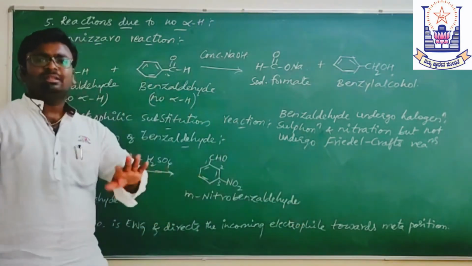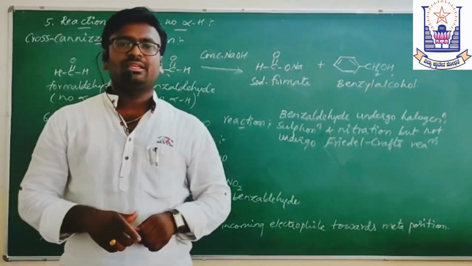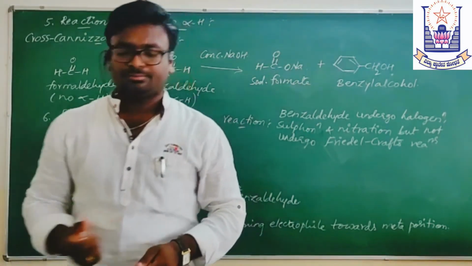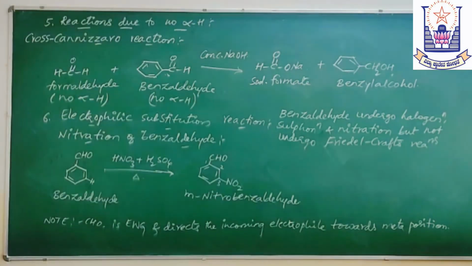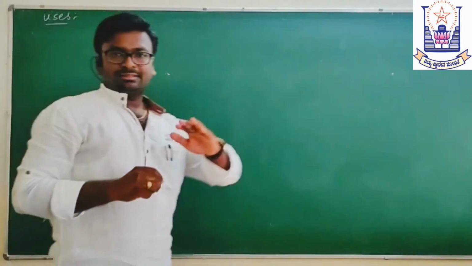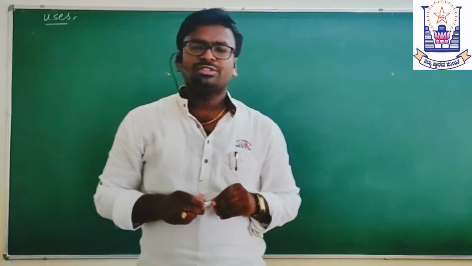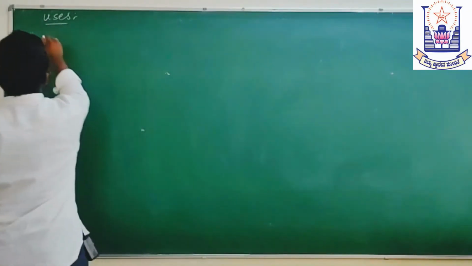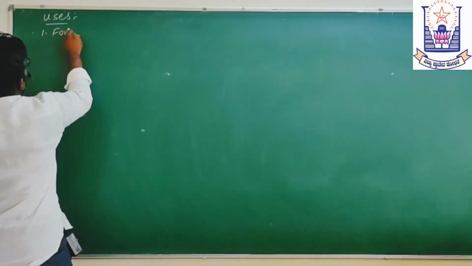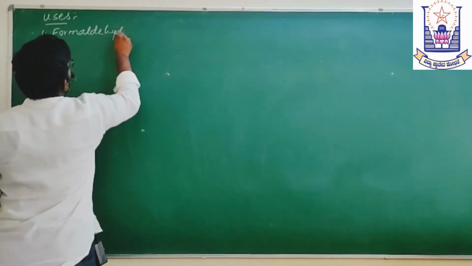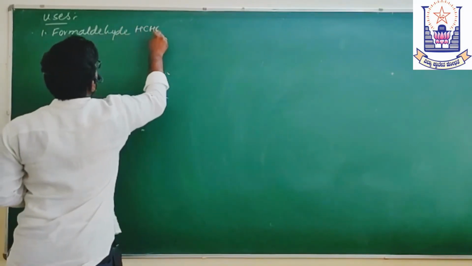Okay, hence the chemical properties of the carbonyl compounds is completed. Now let us discuss the uses of these carbonyl compounds. Firstly, we shall take formaldehyde. What is the formula of formaldehyde? HCHO.